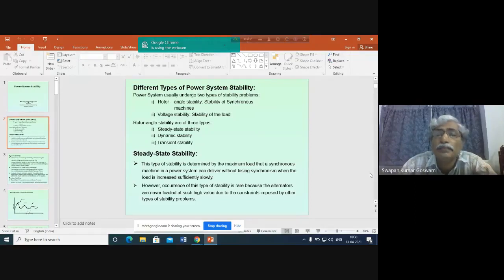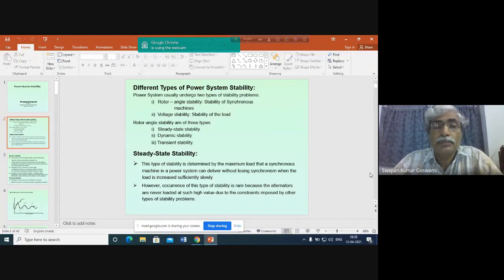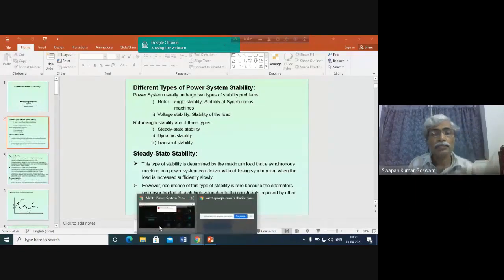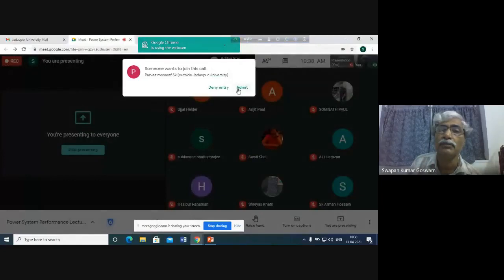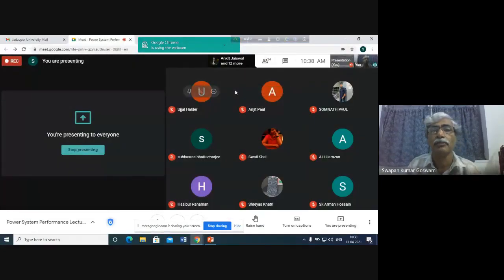That means if the system voltage decreases, they will demand more current because they will maintain constant power. So as the system voltage decreases, they will be demanding more current, resulting in more voltage drops. Once this type of situation starts, it will ultimately lead to the collapse of the voltage of a particular node. When the voltage of a node collapses, other nodes also will follow. This is how the voltage stability problem appears.